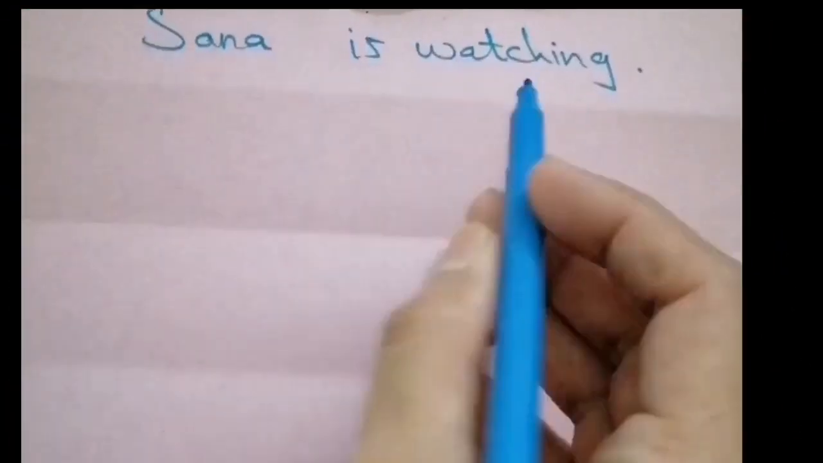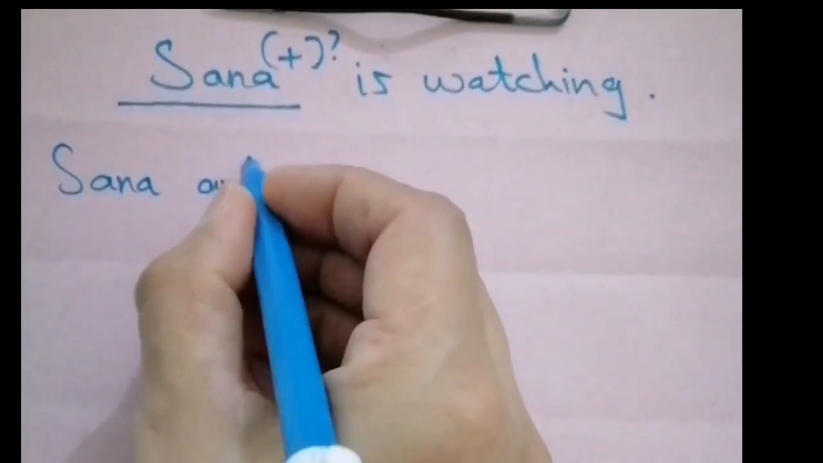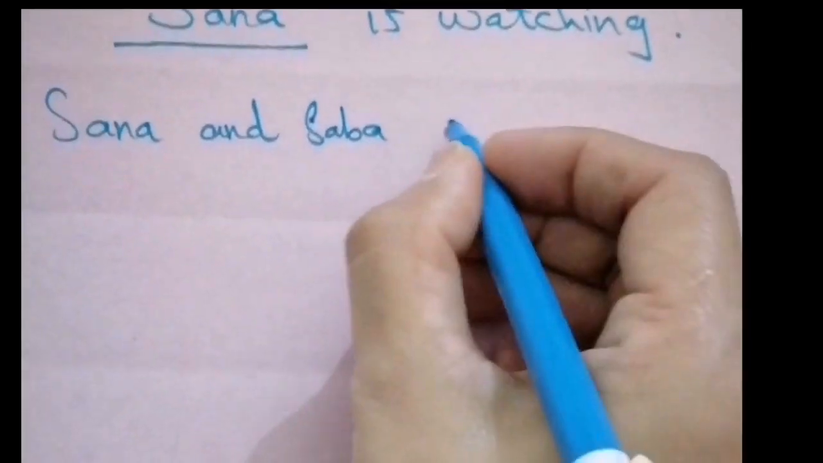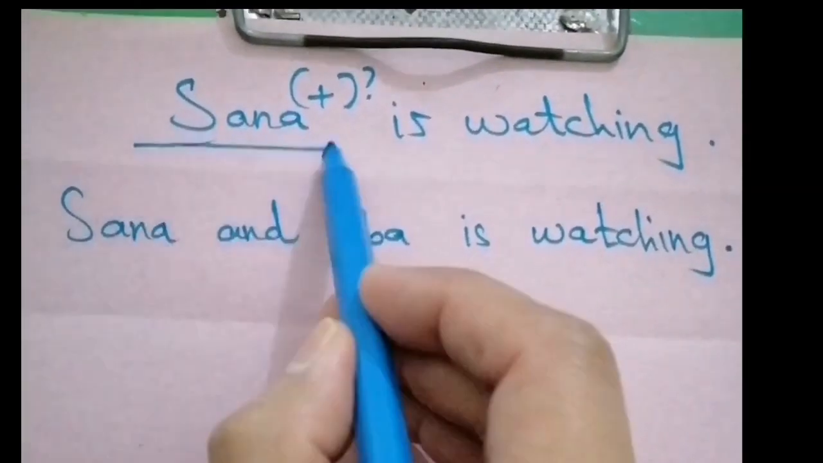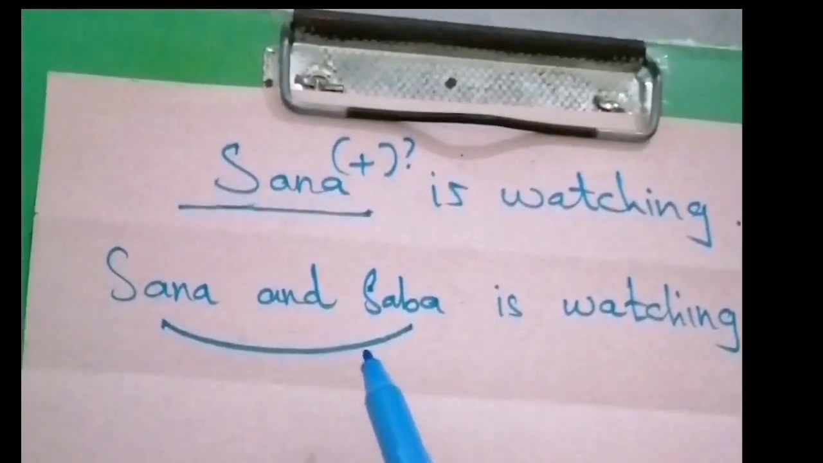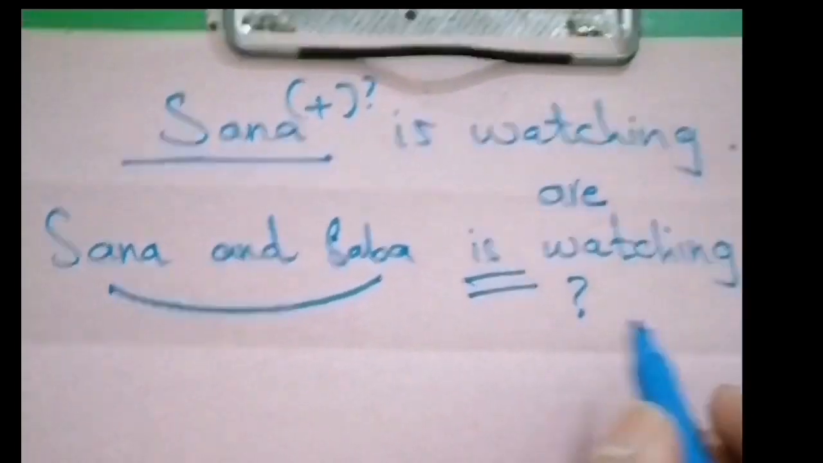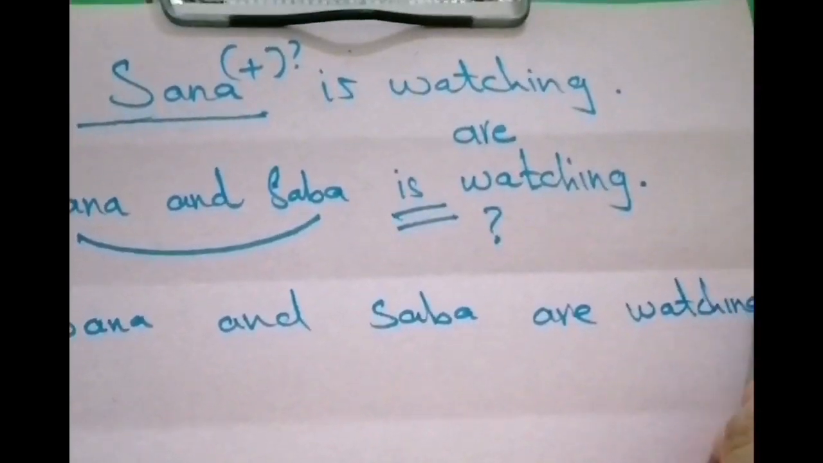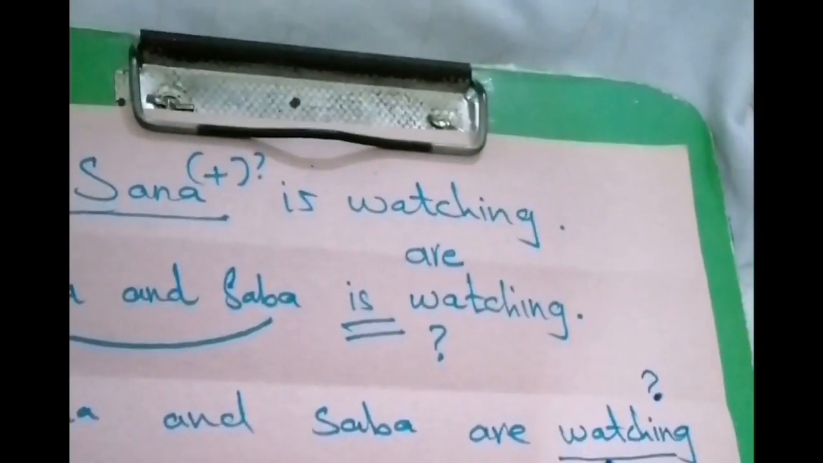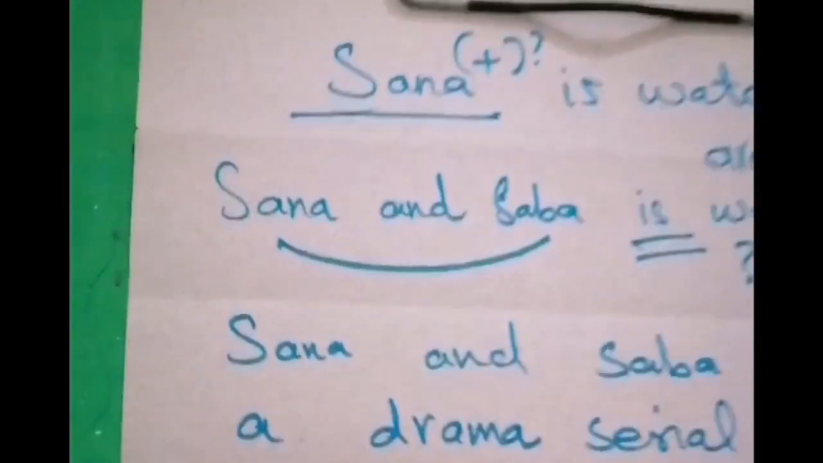I have written, Sana is watching. But I have an option to expand it in this way. Sana and Saba is watching. I have added one more subject, Sana and Saba. But now I need to change the helping verb because "is" is incorrect. So I have changed "is" into "are." Sana and Saba are watching.